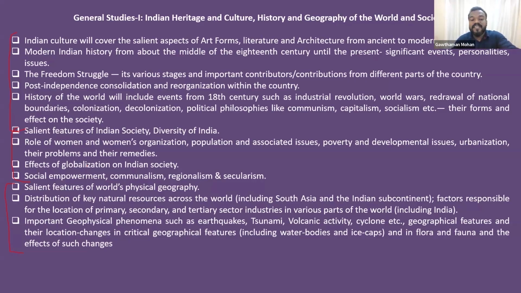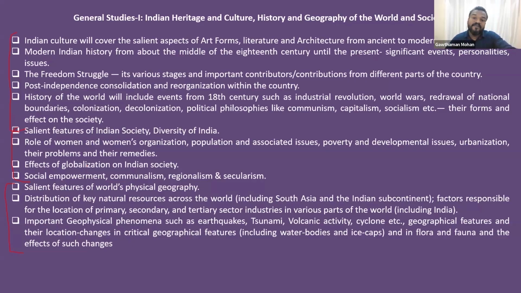Then the features of Indian society and diversity in India. We always say unity in diversity. We are a diverse country. So what is that diversity? We should have an idea. We are diverse in our ideologies, in our religious beliefs, in our dressing style, in our languages, and in our food habits. So everywhere we have diversity. You will understand those things from here.